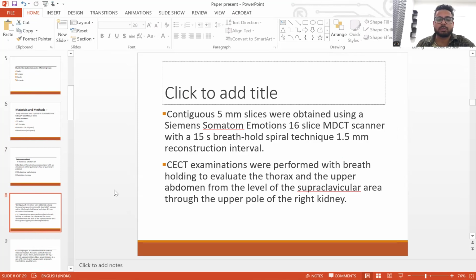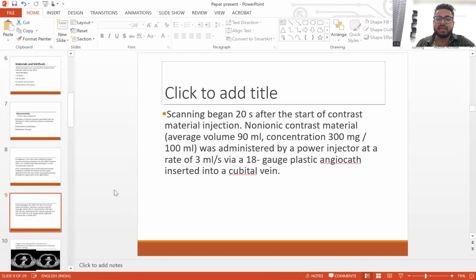Contiguous 5 slices were obtained using Siemens 16 slice multi-detector CT scanner with a 15-second breath hold spiral technique. It was performed with breath holding to evaluate thorax and upper abdomen. The field of view was from the level of supraclavicular region through to the upper pole of right kidney, inferiorly. The scanning began 20 seconds after the start of contrast injection. Non-ionic contrast was used, average volume of 90 ml with concentration of 300 milligram per 100 ml. It was injected by a pressure injector at a rate of 3 ml per second.